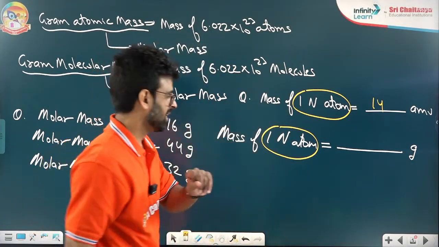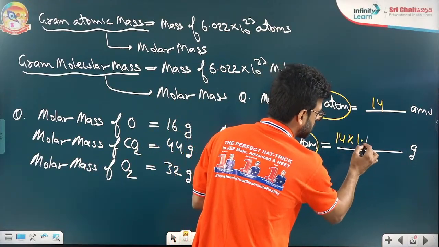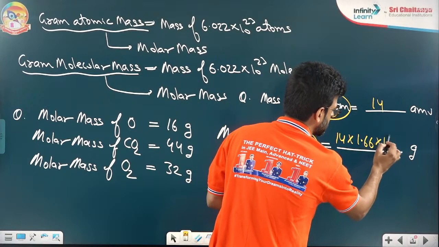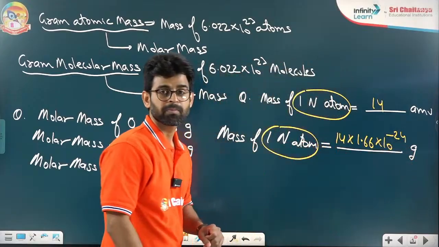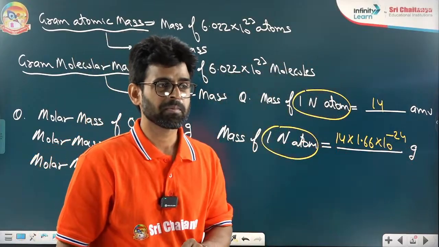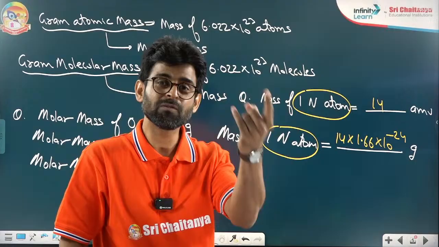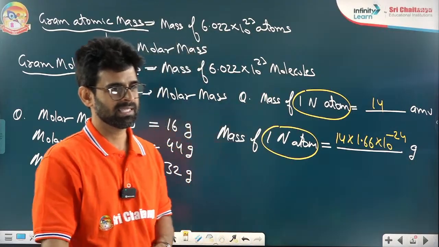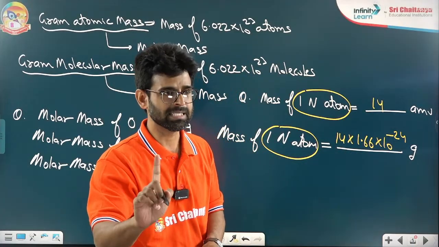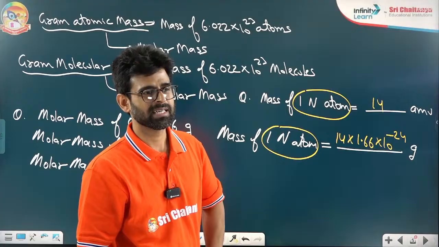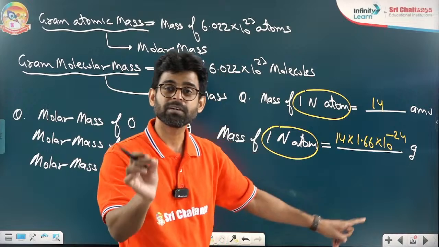What is the mass? I will say 14 AMU. I am converting into what? Grams. 1.66 10 to the power minus 23, sorry, minus 24. It is the weight. Yes, it is the weight. 14 gram is the mass of 1 mole of nitrogen atoms. Be clear about it. Here we need to just convert the units, nothing else. I am converting AMU into gram using the relationship of AMU and gram.